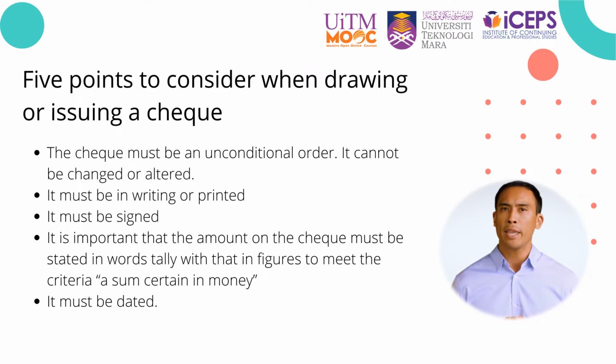Three types of check dates include ante-dated, which refers to a check that has a date before the date of issue/today's date; post-dated, which refers to a check that has a date later than the date of issue. Post-dated check is not payable on demand and thus cannot fall within definition of check; and a stale or out of date check, which is a check that has a date more than 6 months from date of issue.